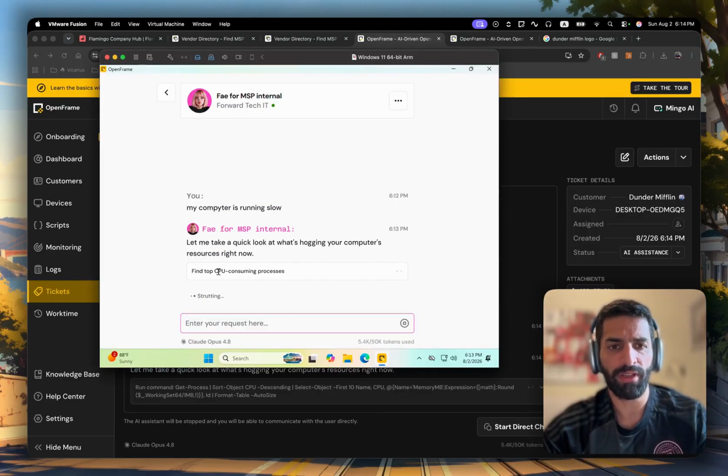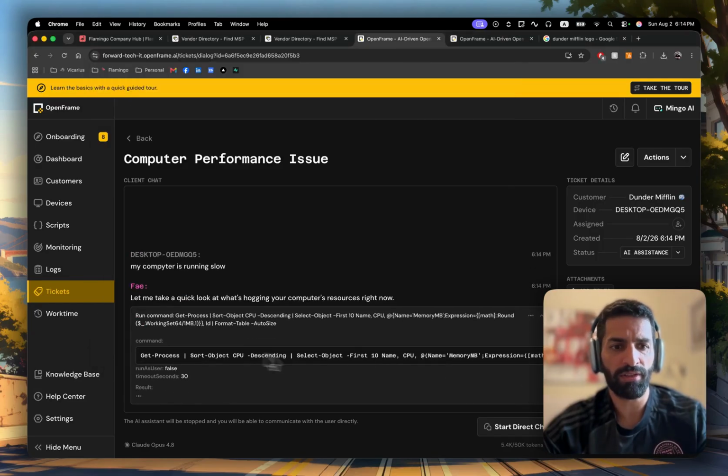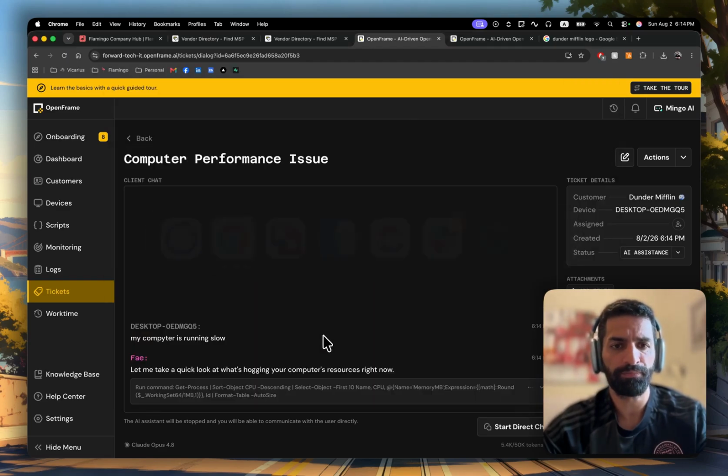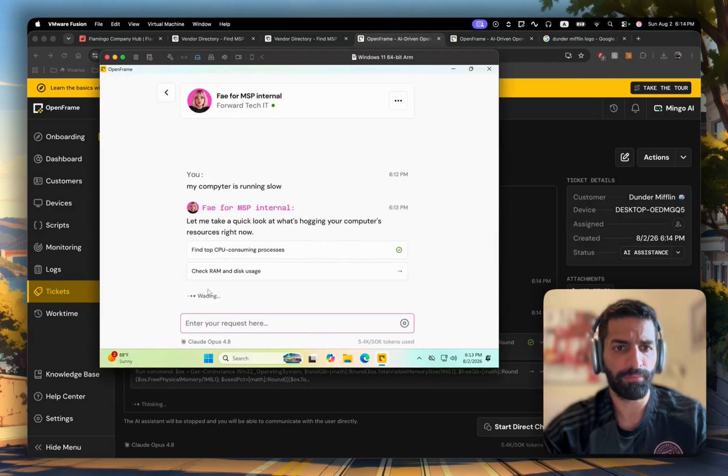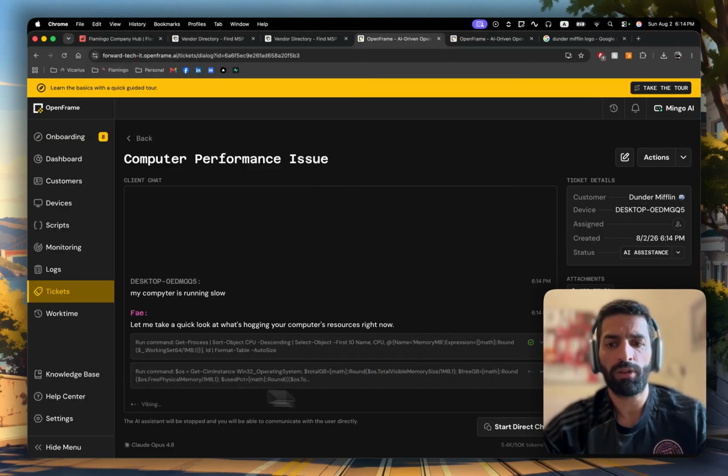So right now, Faye is finding the top CPU processes, but your users are not going to see all this ugly command. They're just going to see her thinking, basically, as we see here. Check RAM and disk usage, and that's it. You always can start direct chat with the user if you see that something is wrong with the AI agent.